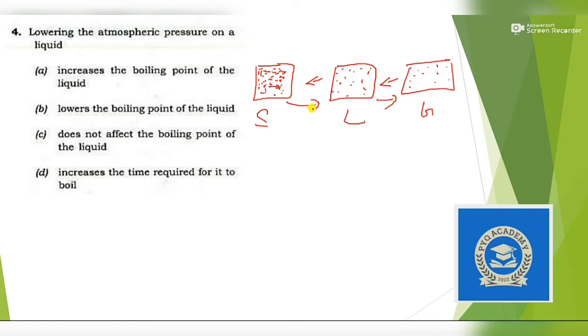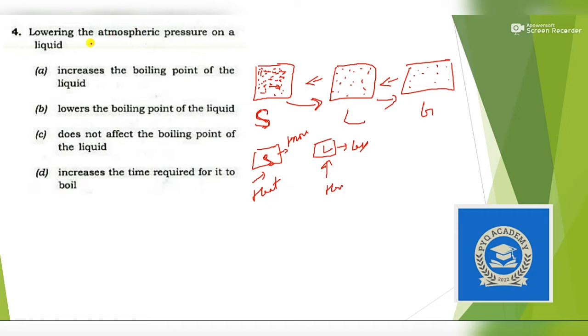This is simple logic. Okay, now if we are lowering the atmospheric pressure, that means solid is converted into liquid. Now let's consider a material which is solid and a material which is liquid. A metal which is solid will require more heat to boil than a liquid, which will require less heat than this solid to boil. That means the boiling point of liquid is less and the boiling point of solid is more.